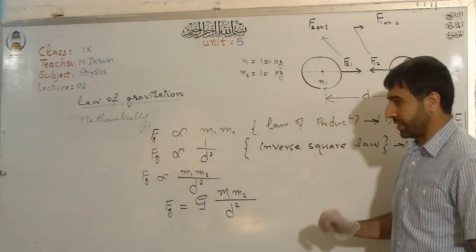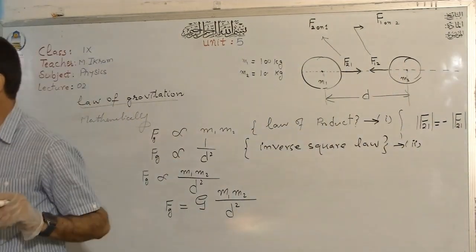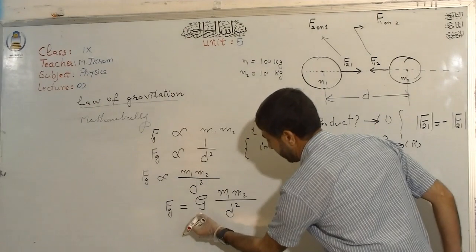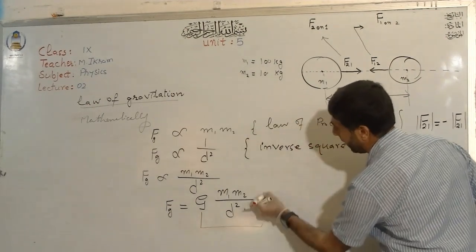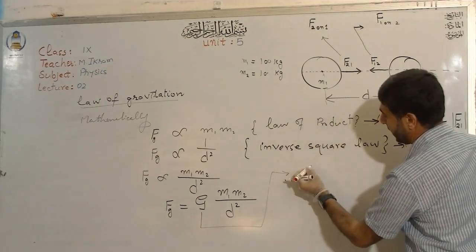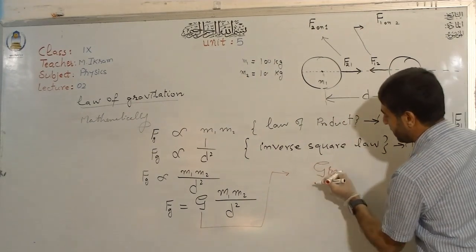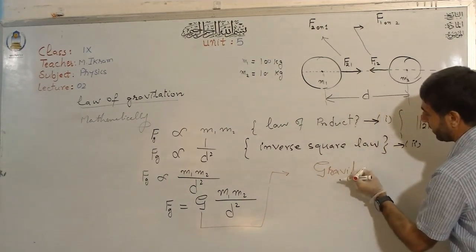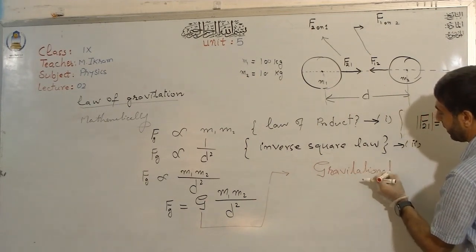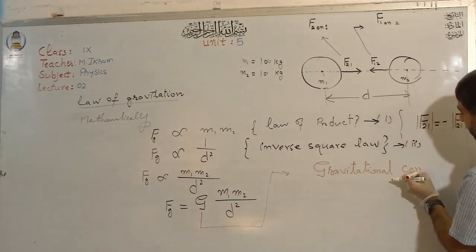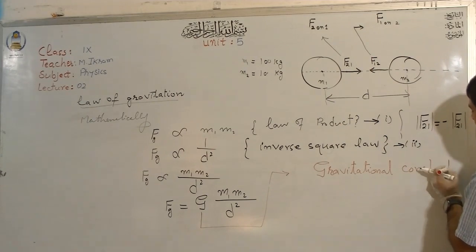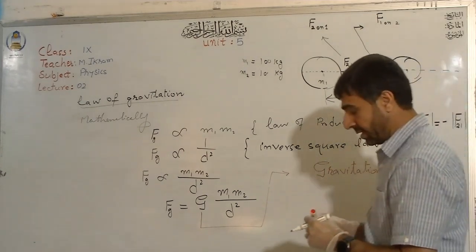So you see, look at this thing. Now what is this G? This G is known as the gravitational constant. And now I want to explain this G to you. It is called the gravitational constant. Sometimes we call it the universal gravitational constant.